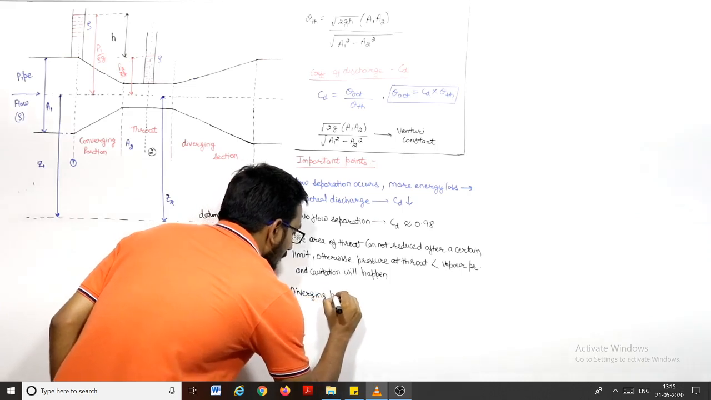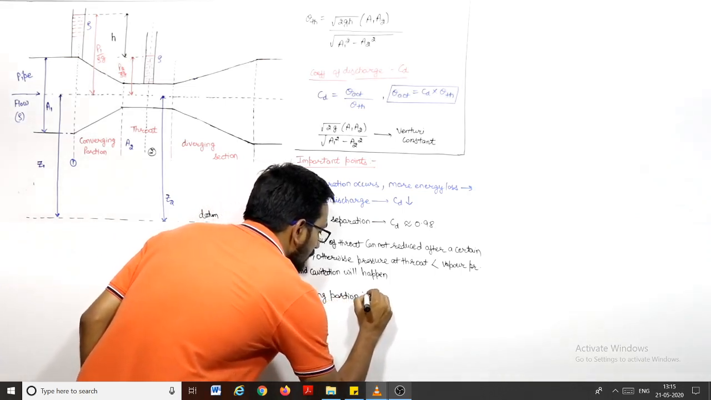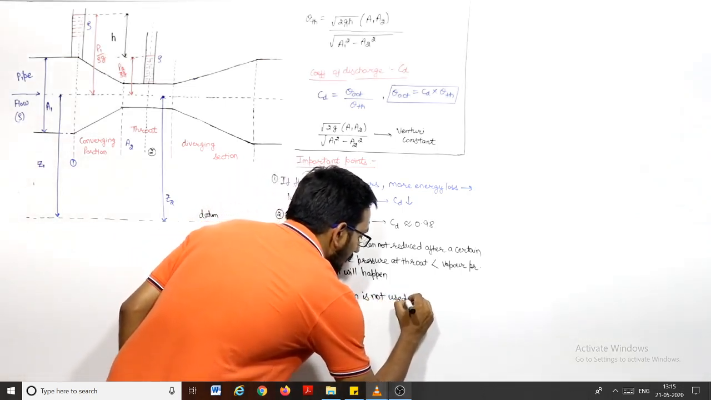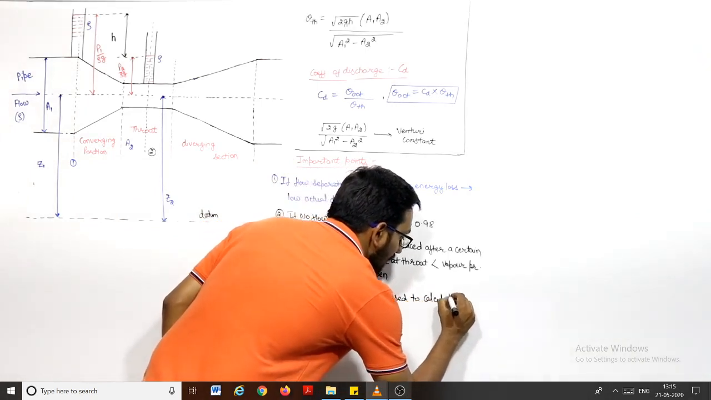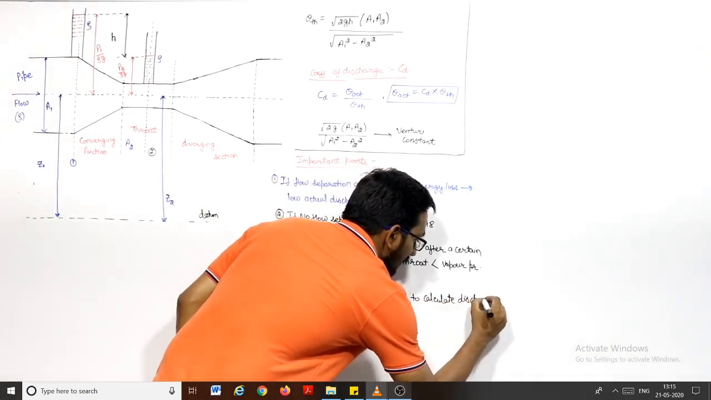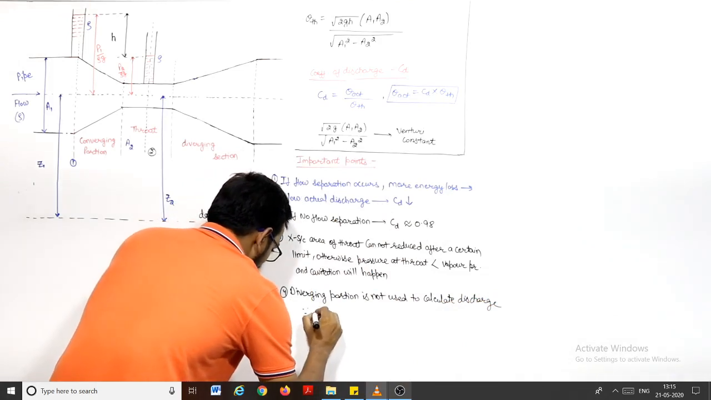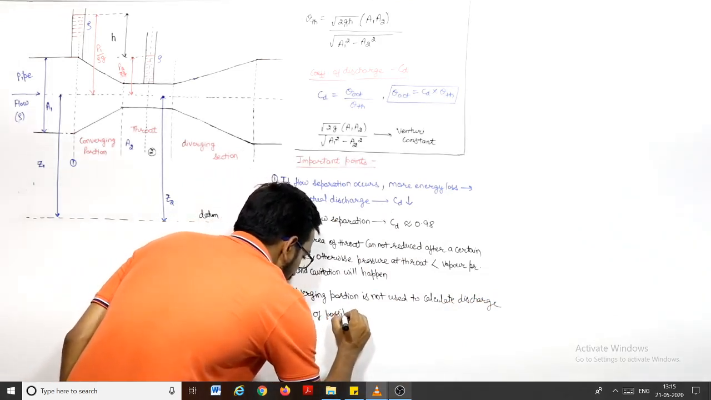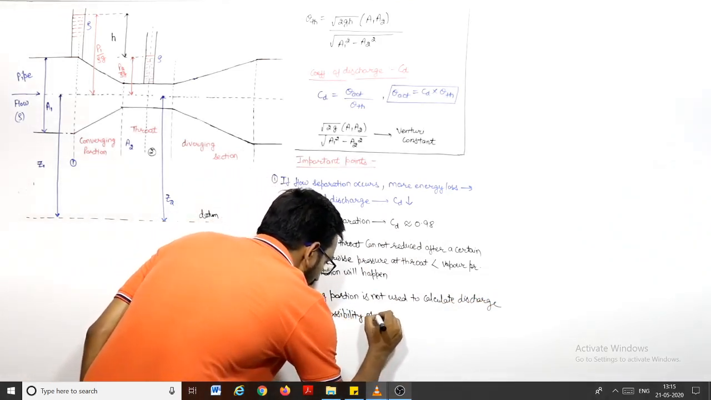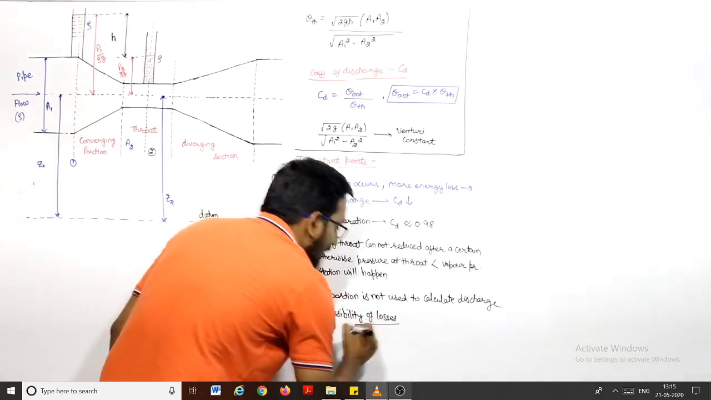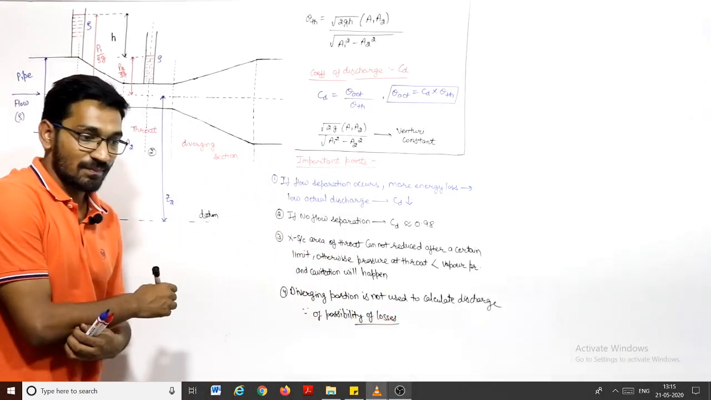Diverging portion is not used to calculate discharge because of the possibility of losses. Loss possibility will be there in the diverging portion. That's why we cannot use this, right?